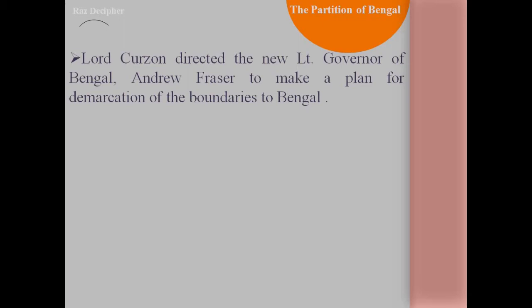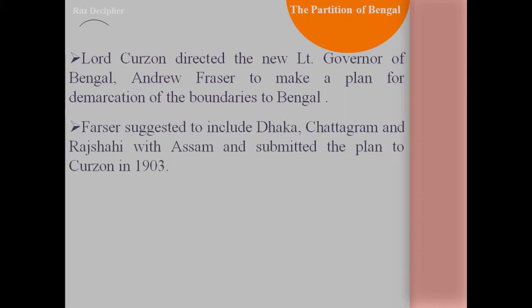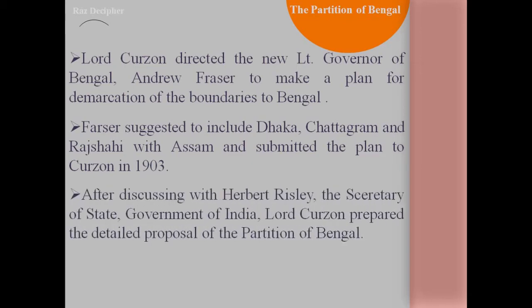Accordingly, Fraser framed a plan, and he suggested including Dhaka, Chattogram and Rajshahi with Assam, and submitted it to Lord Curzon in the year 1903. The main reasons behind this inclusion and exclusion of the different states were to expand the tea business through sea routes and also to invite the European tea planters for expanding the boundaries of the business in Assam.